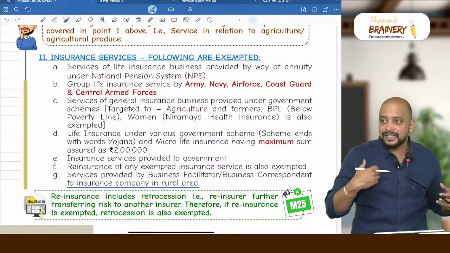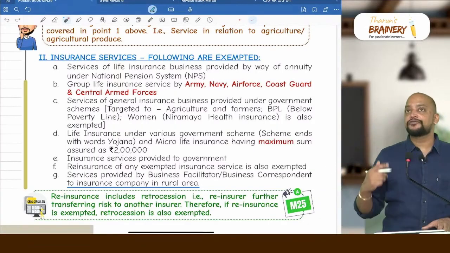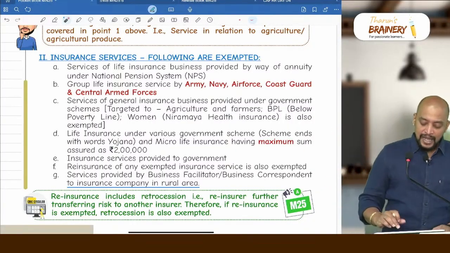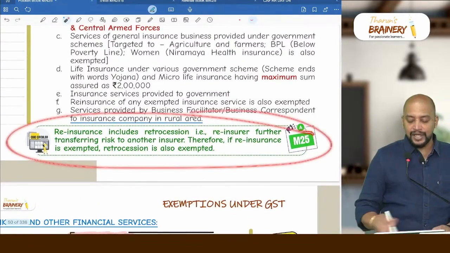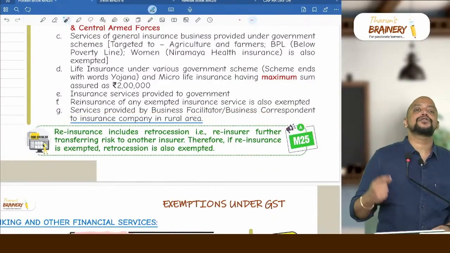So my premium is exempted. The premium which I shared with them is also exempted. Therefore, as the main insurance is exempted, its reinsurance is also exempted. And in relation to that, they have given one clarification. That clarification says that retrocession is also exempted.